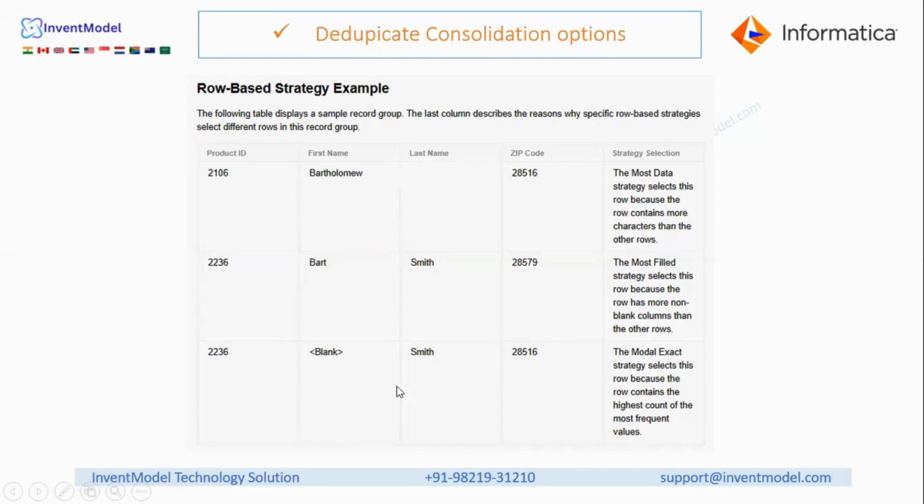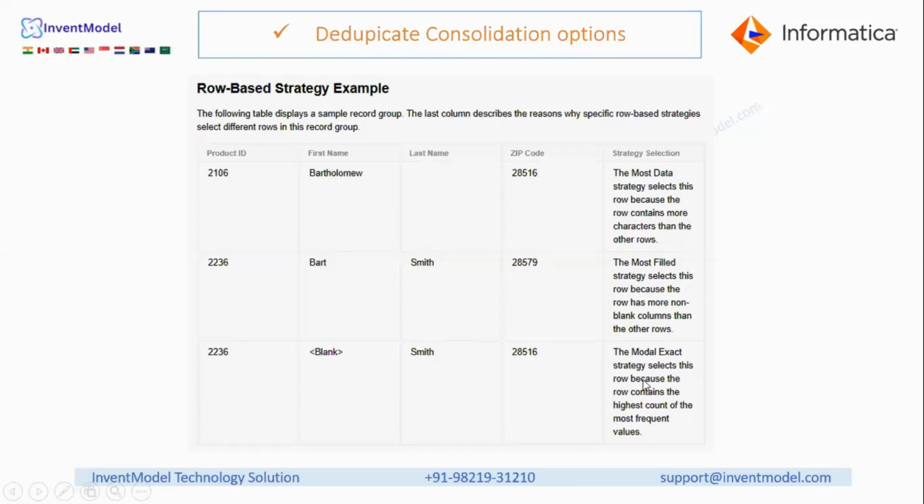It will not select this. It will not select this. It will select this value because all the 4 columns have a value. All the 4 columns don't have null or blank values. These have blank, this got rejected, this has null, this got rejected in case of most field. Okay. So in case of most data, this will be treated. And in case of most field, this will be treated.